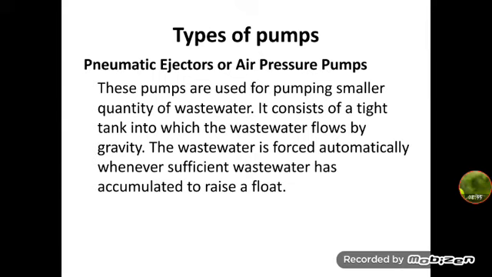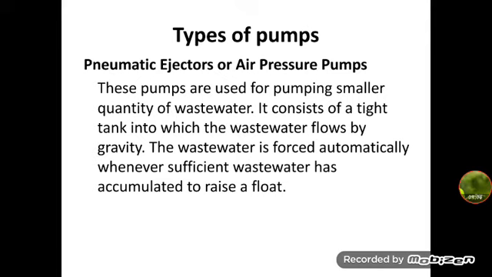The third type is air pressure pumps or pneumatic ejectors. The pneumatic ejectors are also called air pressure pumps, and they are complete lift units in themselves, used for pumping smaller quantities of wastewater, such as for raising the wastewater from the basement of a building or discharging it into the street sewer. Such a complete unit can be purchased ready-made, fabricated for direct installation.